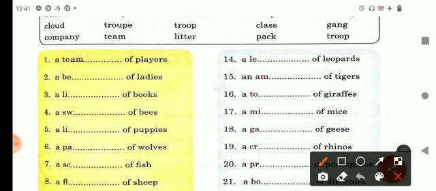A dash, a team of players. So it's an example that is given to you, showing how you'll be doing this. First one is already done. Collective noun for players is team.